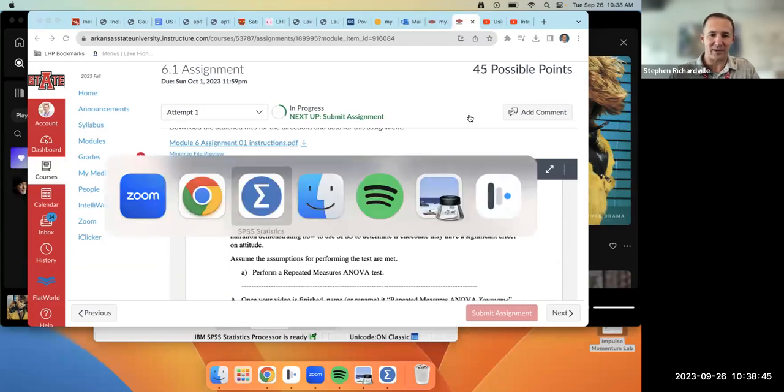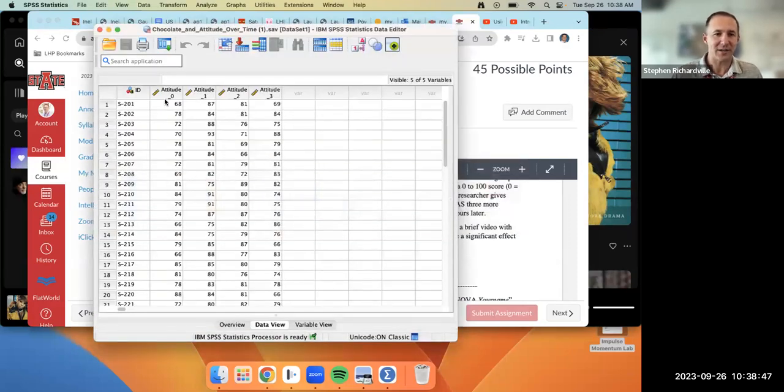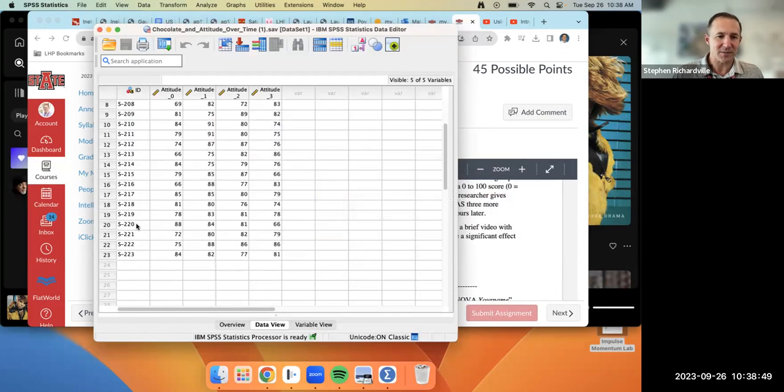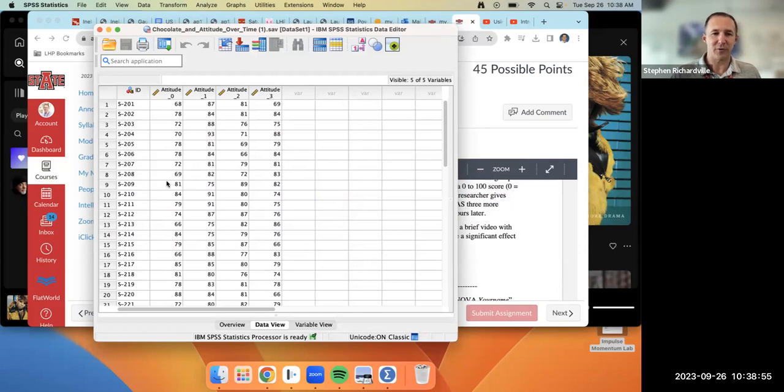So let's go to our data. Here's our data. You can see the 23 students, or folks, that were in this survey. There's their attitudes on a scale of 0 to 100, and attitude 1 after 5 minutes after eating the bar, attitude 2 an hour later, attitude 3 4 hours later.